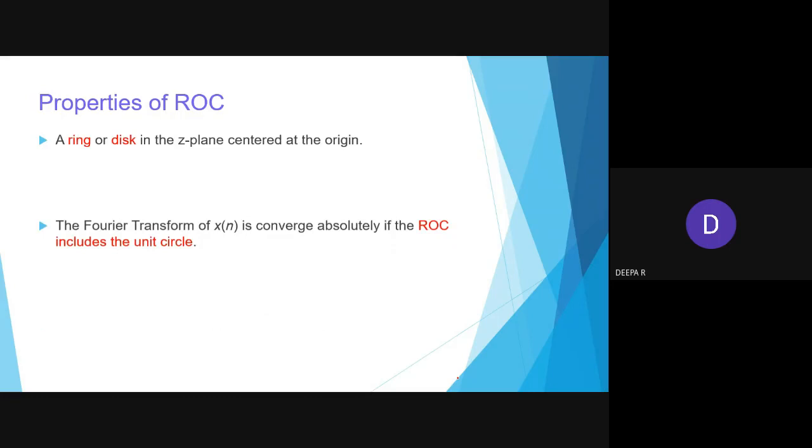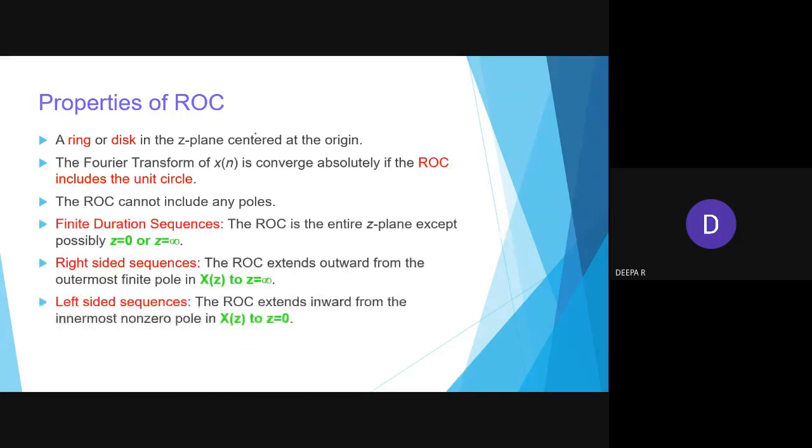Okay, so now it's the conclusion of that. I'll be showing all those things. The ROC is a ring or disk in the z plane centered at the origin. The Fourier transform exists if the ROC includes the unit circle, and the ROC cannot include any poles. Finite duration means it should avoid z equal to 0 and z equal to infinity. If it is a right-handed sequence, you will be circling outward, and it is up to infinity. And for the left-handed sequence, we are shading inside the circle, so it moves up to 0.